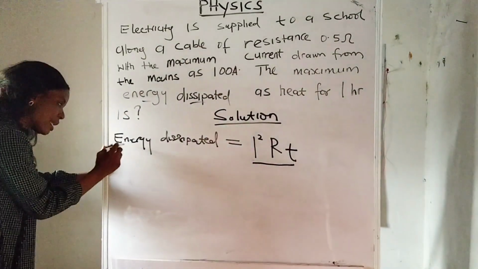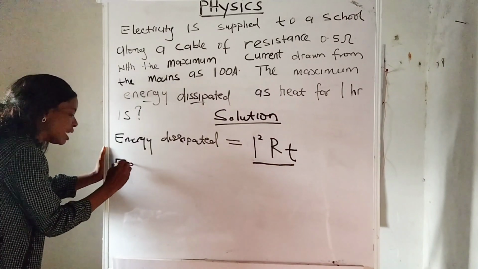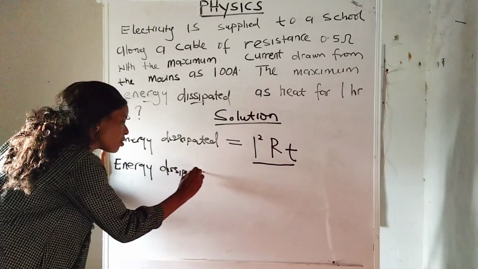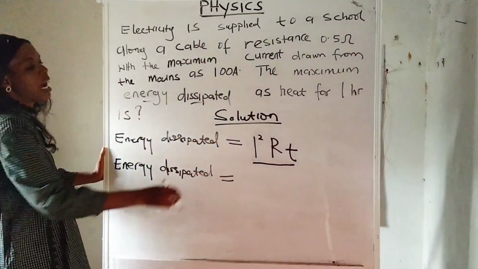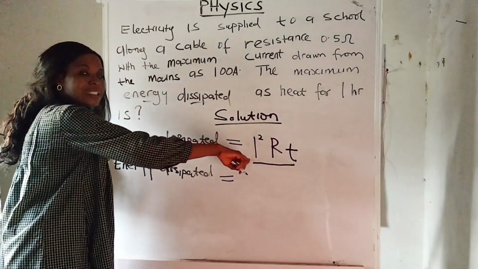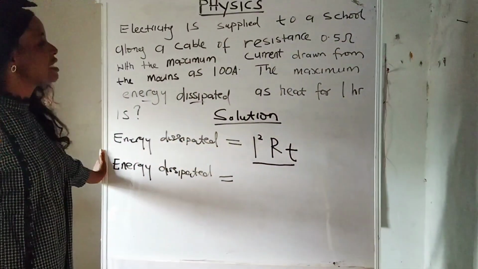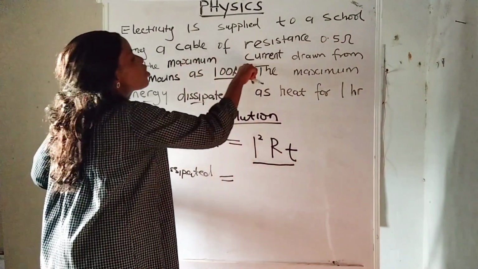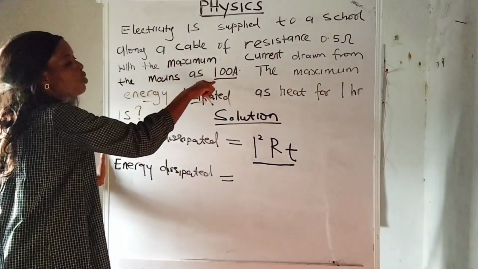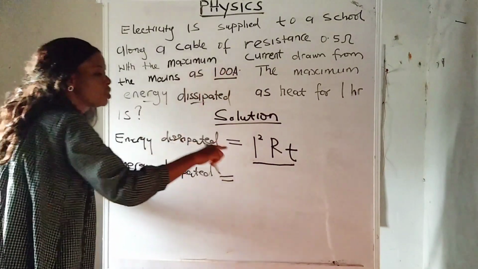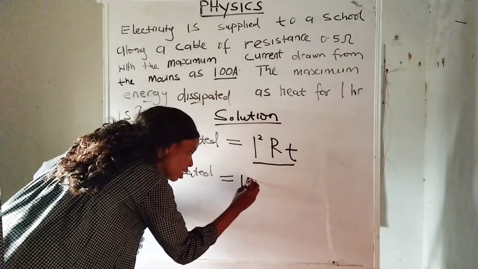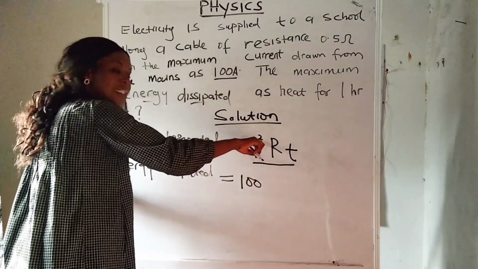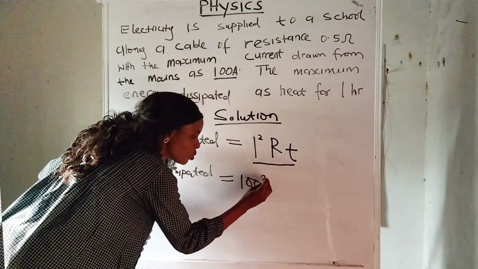I start like this. I write this thing again. I say energy dissipated is equals to I. What is our I? I stands for current. Did they give us any current here? They tell us that the current is 100 amperes. Maximum current drawn from the mains as 100 amperes. So I substitute 100 here. Don't forget that this I, which is current, has a square. Therefore, this 100 will also be squared.